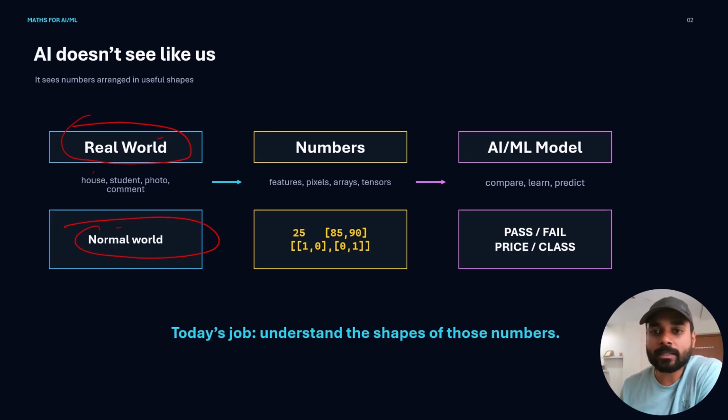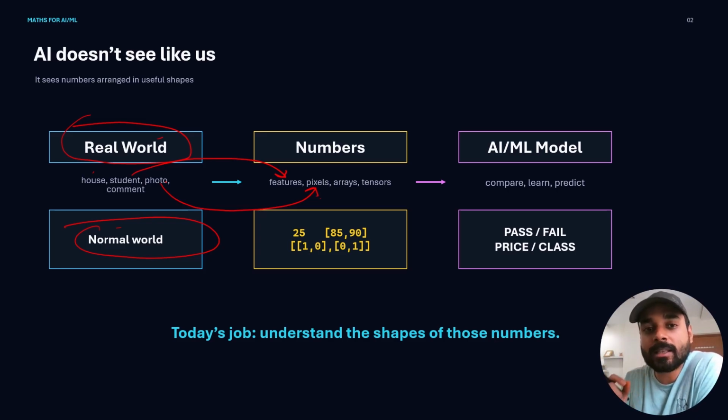So a student's details become features. A photo becomes pixels. And text becomes a numerical representation. Now, once the world becomes numbers, the model can compare, calculate, learn patterns, and finally make predictions.